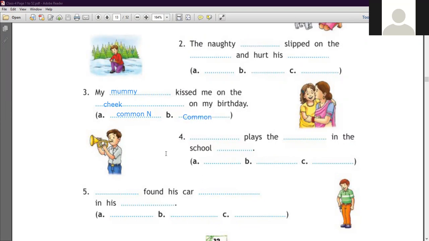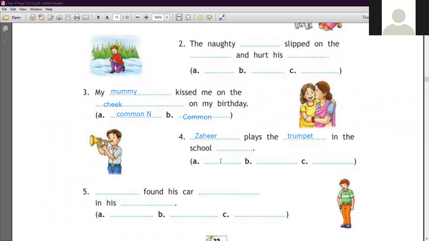Now number 4 sentence, dash plays the dash in the school dash. So here you have to write as a Zaheer. हमने जो name mention करा हुआ है किसके अंदर? हेल्प बॉक्स में. तो here name is given Zaheer. ZAHEER. Okay, clear? Next one is here, plays the trumpet. You can see the image. Trumpet. TRUMPET. So also images are given, clues are given here.